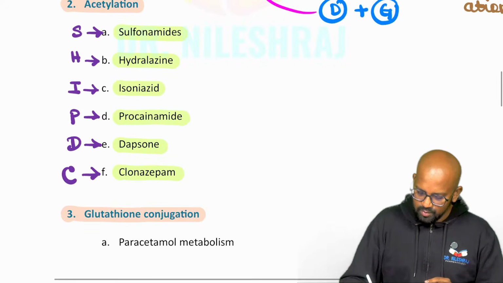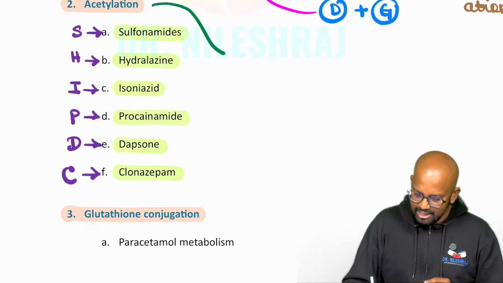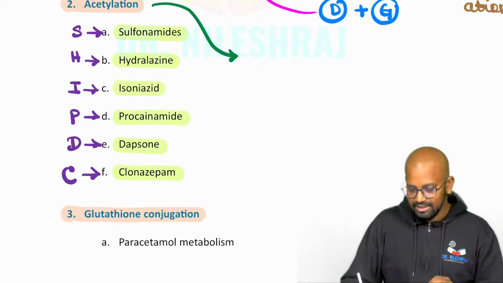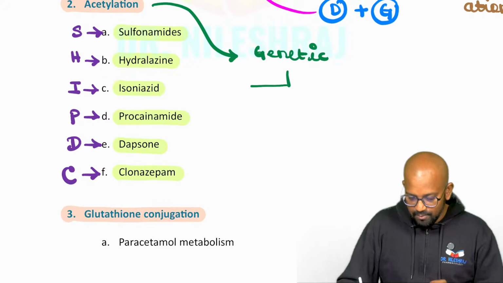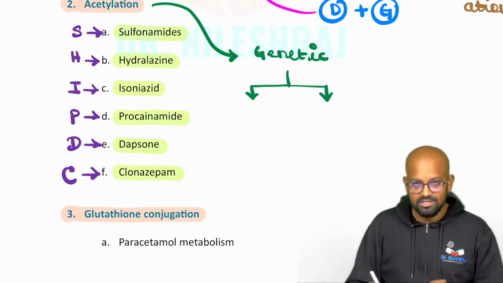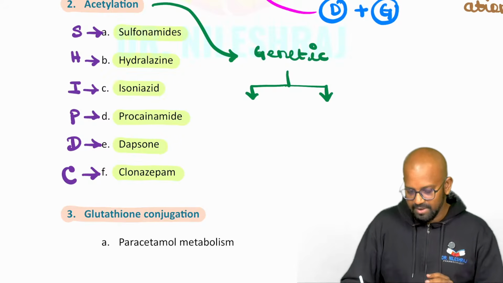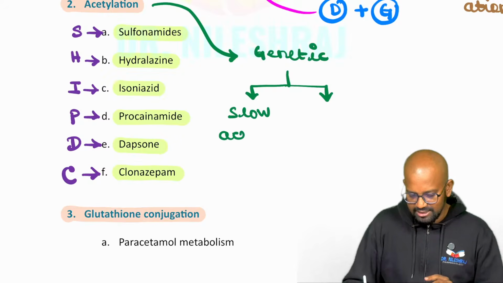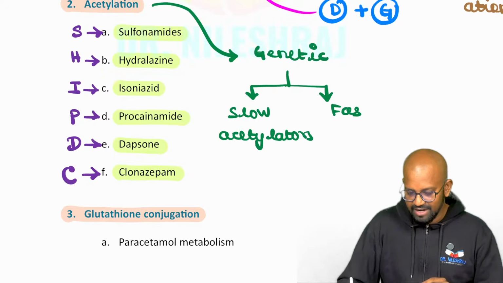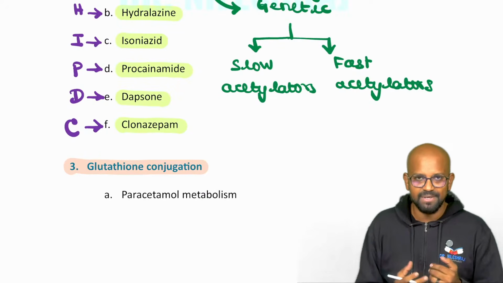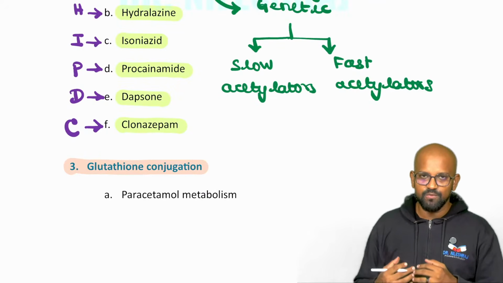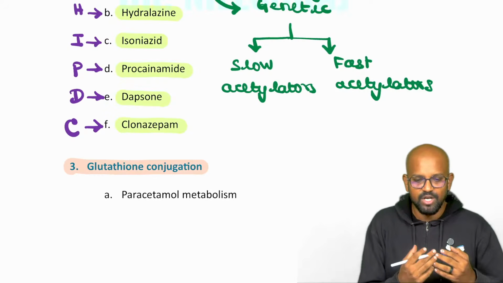Done. Now the next one: what is the clinical implication of knowing about acetylation? There are a lot of genetic polymorphisms. These genetic polymorphisms can be classified into 2 major subtypes. Certain patients will be named slow acetylators, and certain patients will be named fast acetylators. What's the clinical implication? The name itself is there. For certain patients, this activity would be slower. For certain patients, this activity would be quicker.